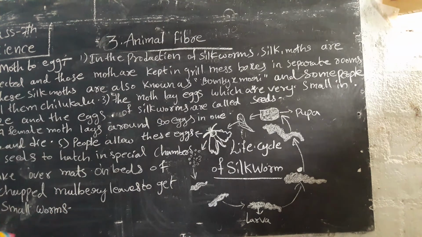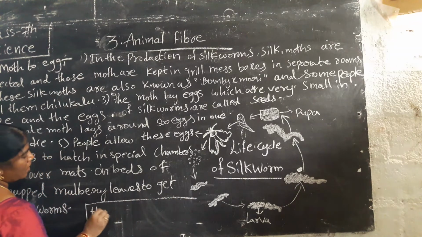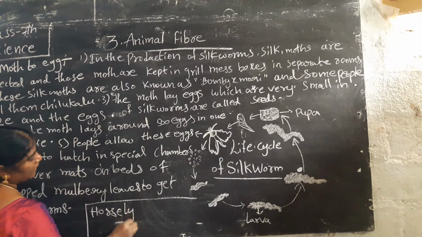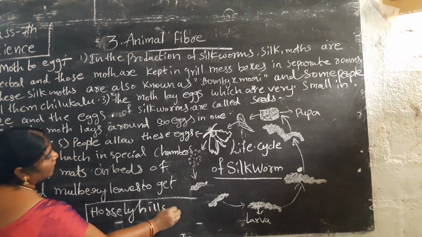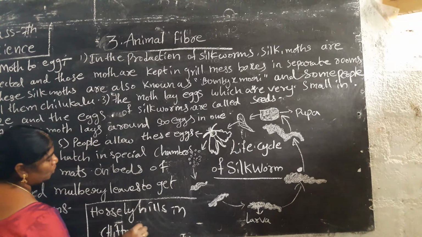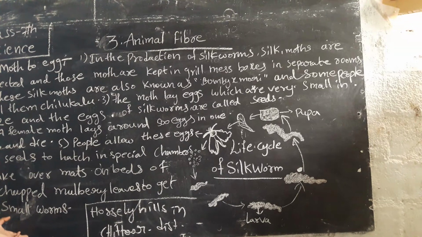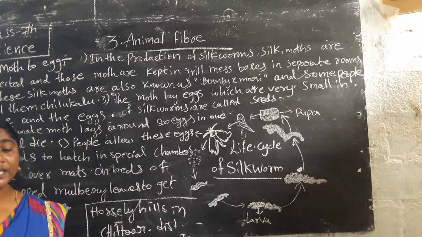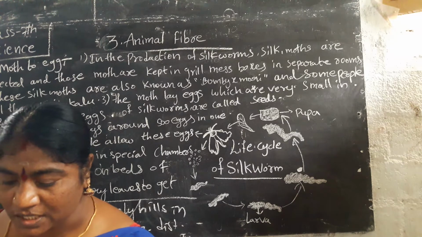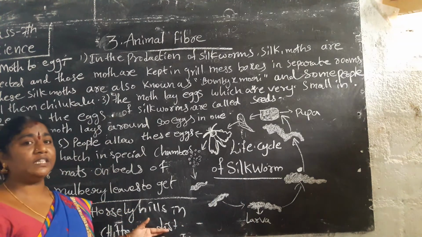The biggest growing center is Horsley Hills. What is the biggest place where they produce silk? Horsley Hills in Chittoor district. The silkworms produce a large amount of silk in Horsley Hills in Chittoor district in Andhra Pradesh. This is where the largest amount of silk is produced.